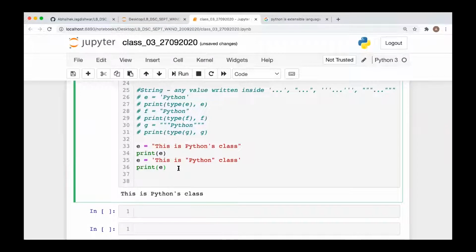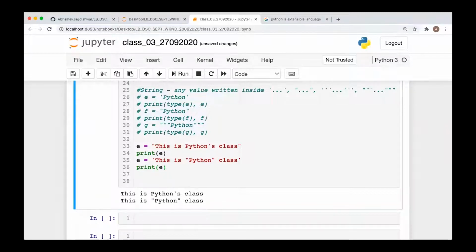Abhishek, what is the shortcut for the single quotes and double quotes that you've just selected? You just select the thing and then press the quotation, whatever quotation you want to keep.